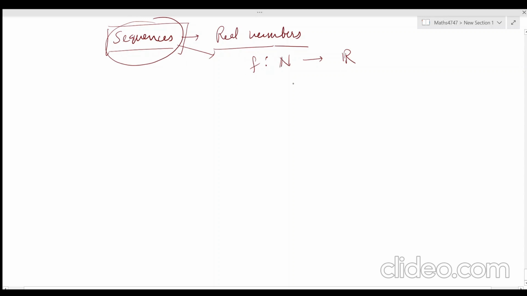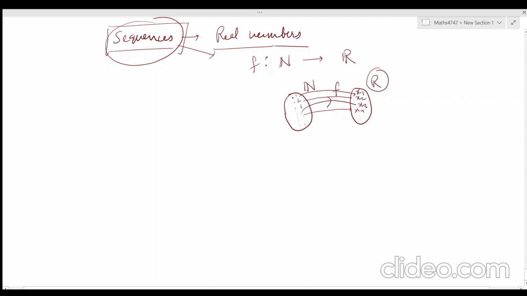That means if this is your domain N and this is your range and this is your function f, and these are the elements of N, like 1, 2, 3 and so on, then for each and every element of N there is a unique image in R. For 1 we assign some x1, for 2 it is x2, for 3 it is x3, for 4 it is x4 and so on.